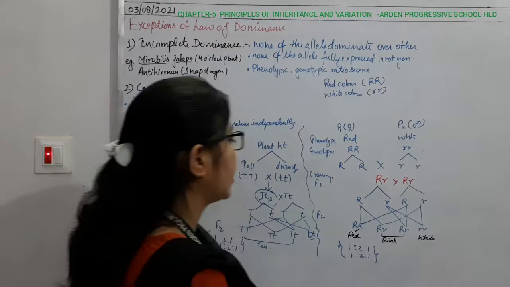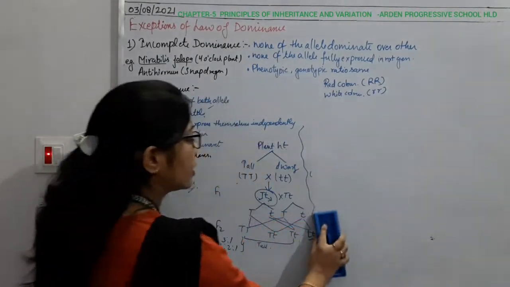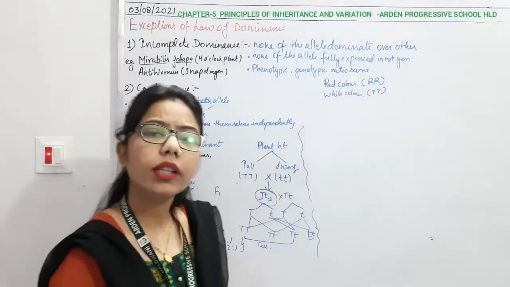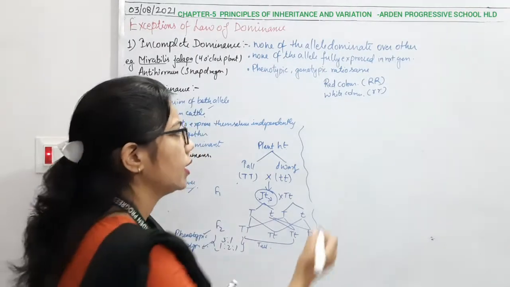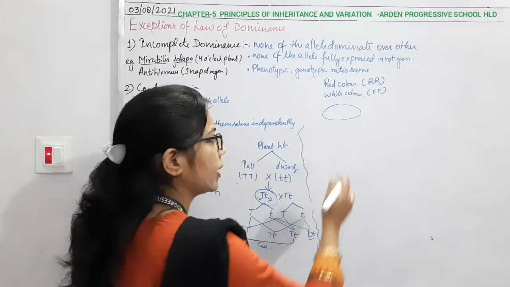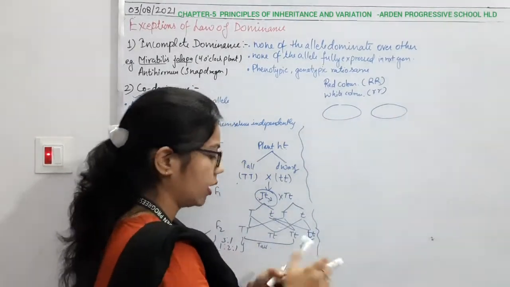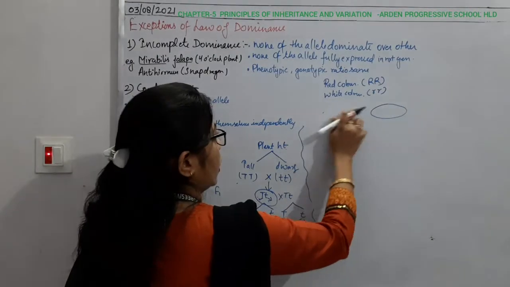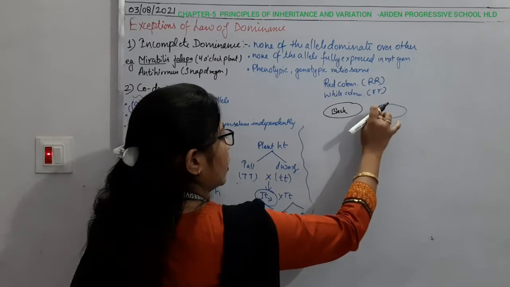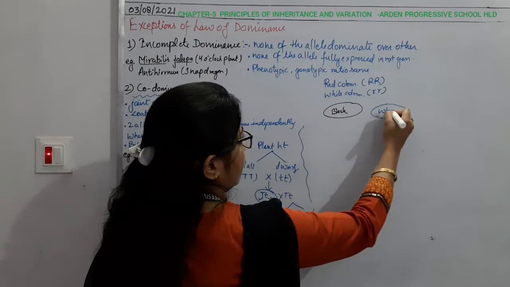Okay, so how can we make the cross combination here? Again, I am drawing it here. So the second example of co-dominance, as I have said, is the coat color. Coat color can be, for example, this is a coat. Okay, it has a coat color of black type, and this one is of white type. So I can indicate with the other one. Coat color is of black color, and here the coat color is of white color, right?